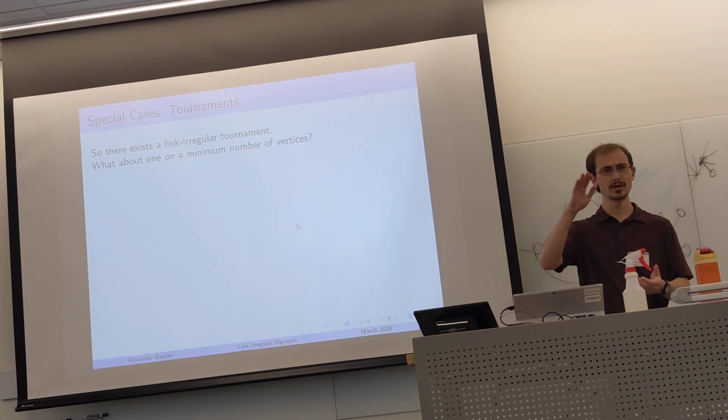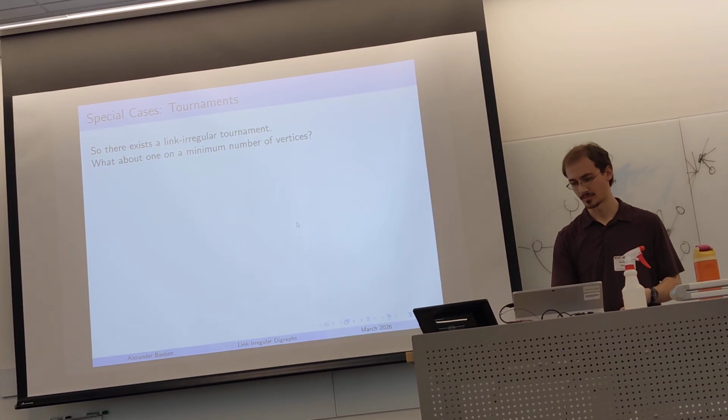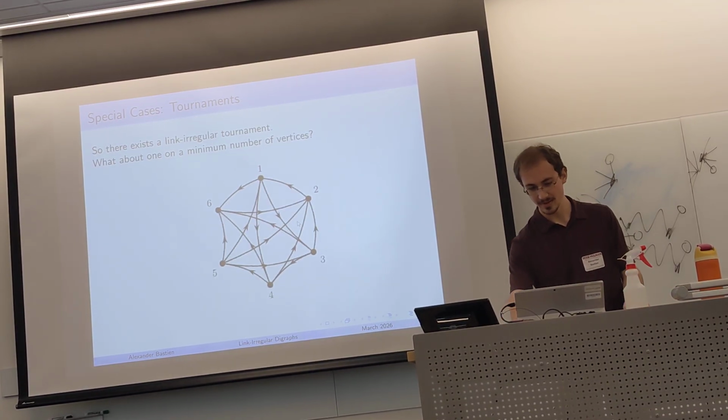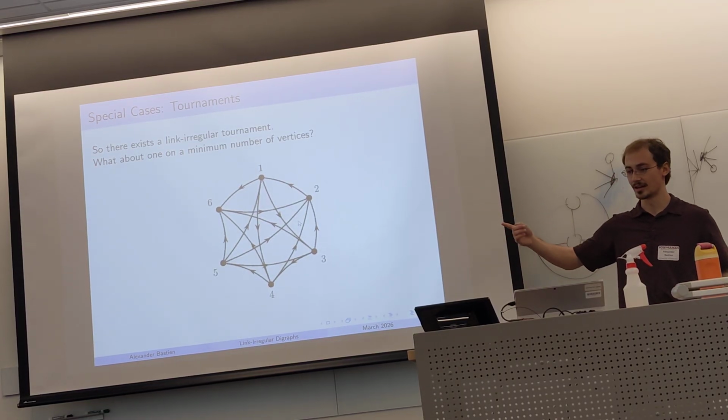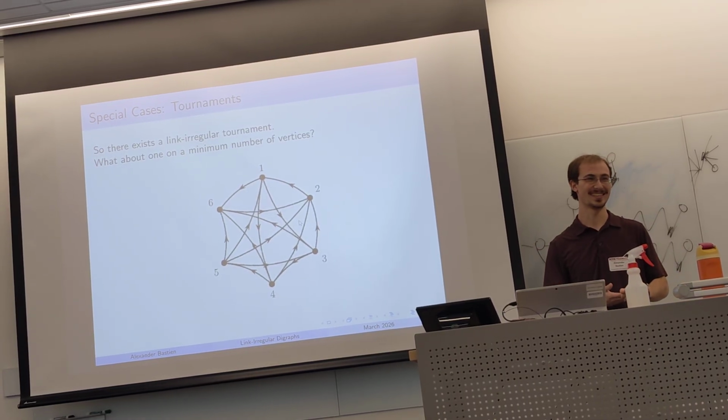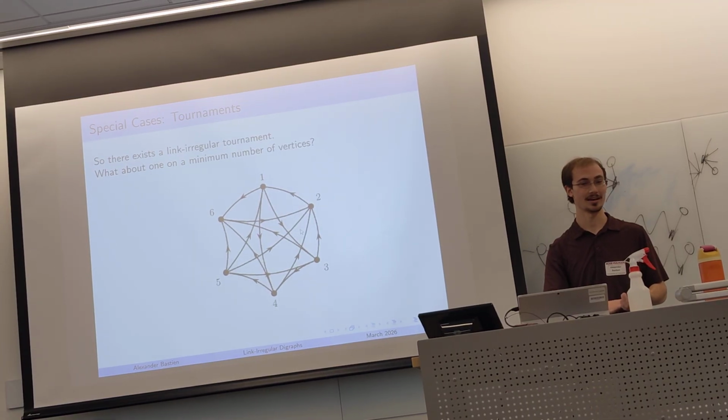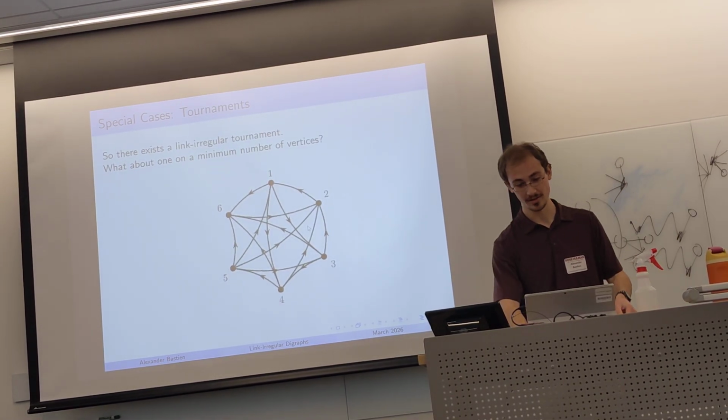First let's look at the minimum number of vertices we can find a link-irregular tournament on. Well, it turns out to be 6. It's this one right here. You can show by brute force, just looking at every single example, that you can't have fewer than 6 vertices for a link-irregular tournament.